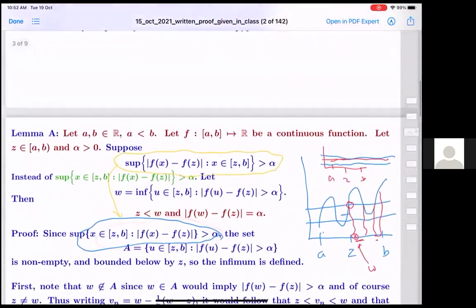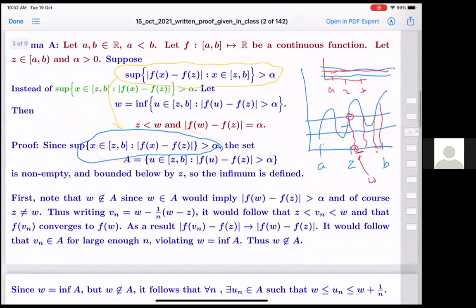So the main contention is that if this set is non-empty, that was the condition earlier, namely that there exists at least one u such that f(u) minus f(z) is bigger than alpha, then the smallest such u would be strictly bigger than z, and at that point f(w) minus f(z) will be exactly equal to alpha, and that is what we have formally proven. There can be a shorter way of proving it. If somebody comes up with that, do write.